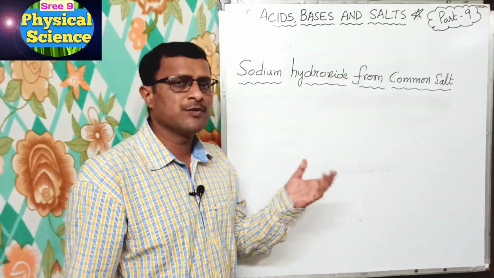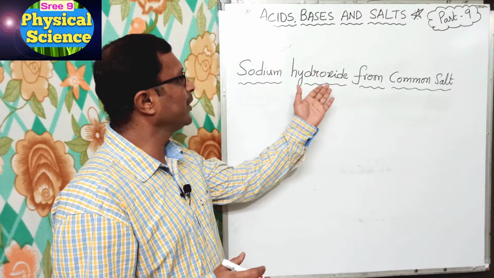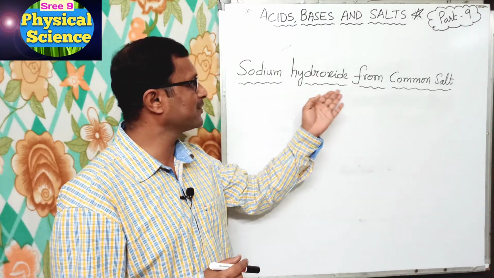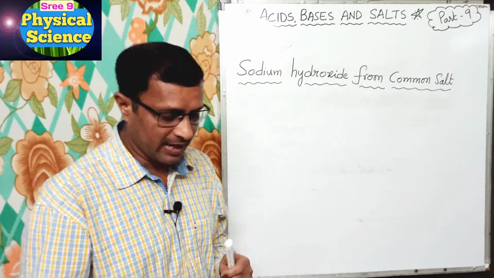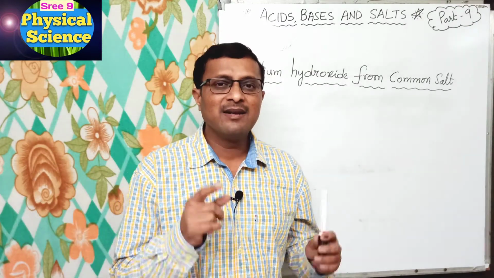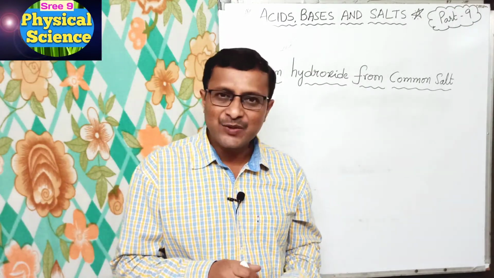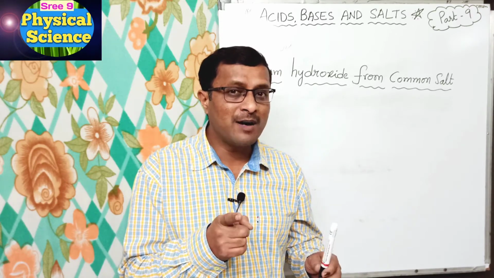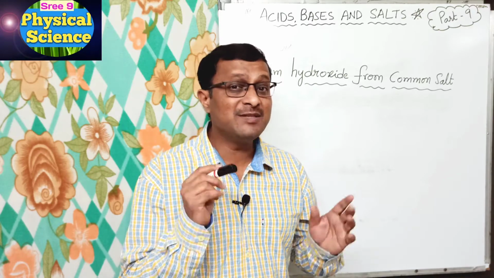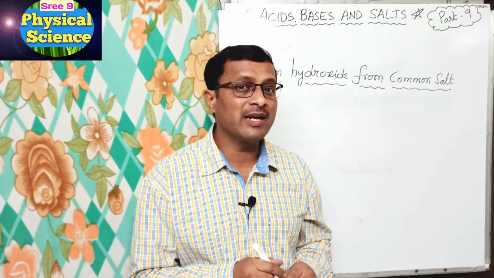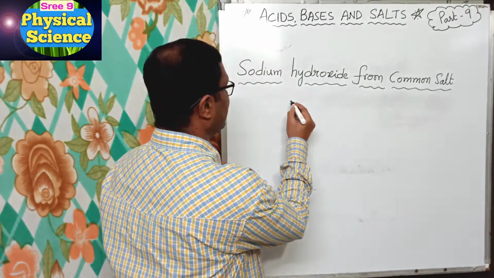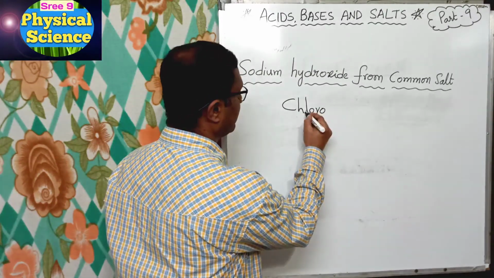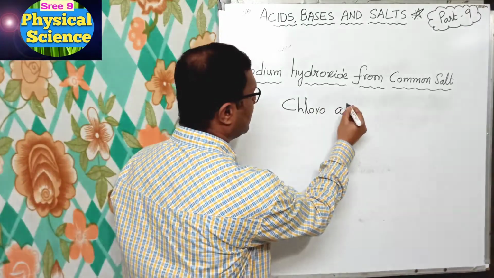Okay. Now students, let us see how sodium hydroxide is prepared from common salt. Actually, when electricity is passed through aqueous solution of salt, it decomposes to form sodium hydroxide. This process is called chloro-alkali process.